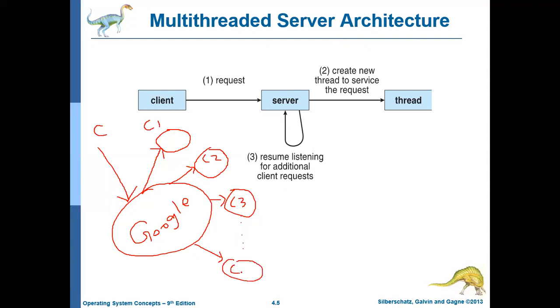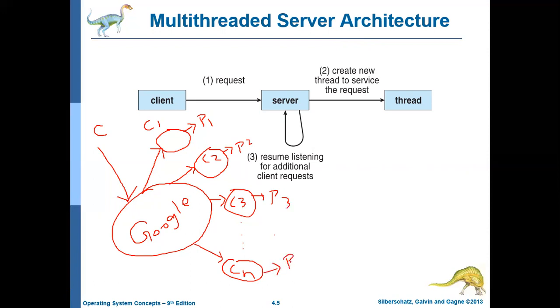Now, how are these multiple instances of the Google web page getting created? There are two ways in which these multiple instances can be created. Each of these instances can be a separate process. That is one method. So this instance we can call process one, this instance process two, this instance process three, and the last instance process n. This is one way, but there is a problem with that.